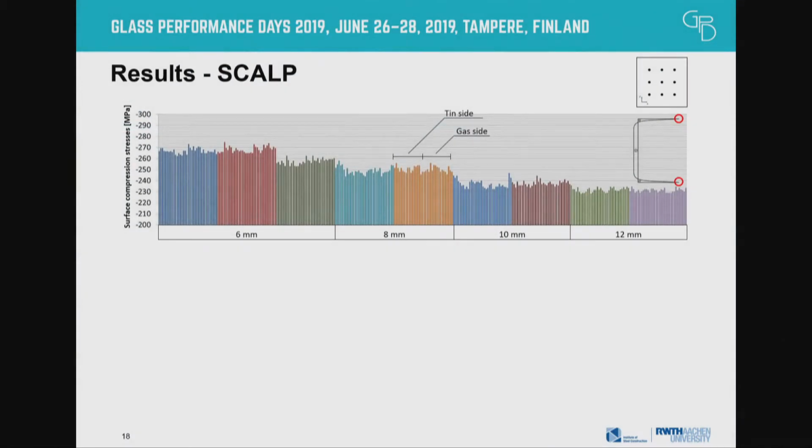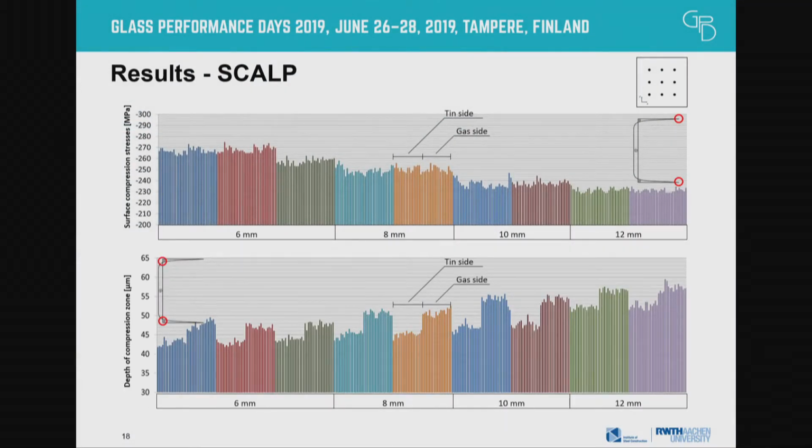Here we now can see the depth of the zone, and above it you can see again the level, and also the depth was influenced by the side we measured from. And the gas side had a higher strength, which we would explain by the fact that when the glass lays on the tin, maybe some atoms would start to diffuse into this, so the chemical structure there is not as good for the single ion exchange with potassium ions.